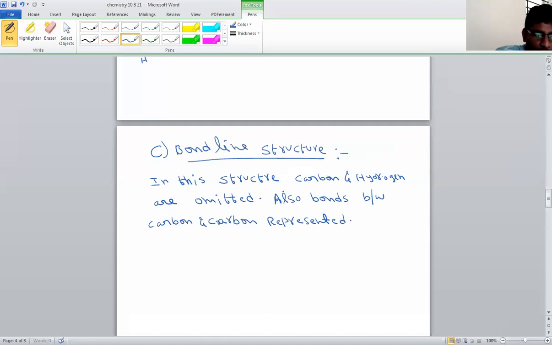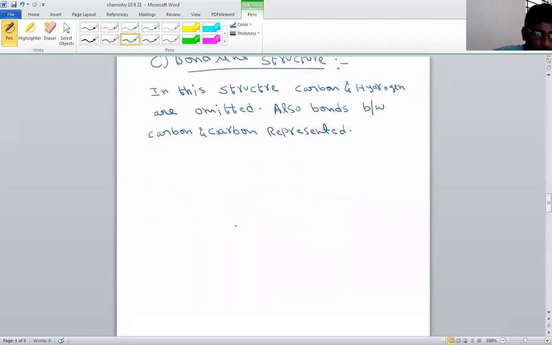So carbon and hydrogen atoms we are omitting. That means carbon and hydrogen atoms are not visible, but carbon-carbon bonds must be represented. That means only bonds are visible. Carbon and hydrogen atoms are not visible. The structure is called bond line structure.